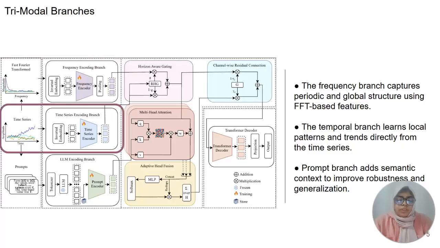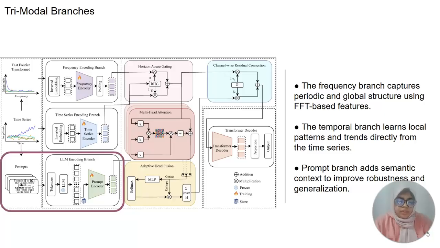The raw temporal signal is projected into latent space and processed via transformer encoding. This branch captures local temporal dynamics, trend information, and short-term dependencies that characterize the time domain evolution of each variable. In the LLM prompt branch, we generate natural language descriptions of the input sequences, including time ranges, values, and trend summaries. A frozen GPT-2 model encodes these prompts, injecting rich semantic priors and domain knowledge into our representation space.